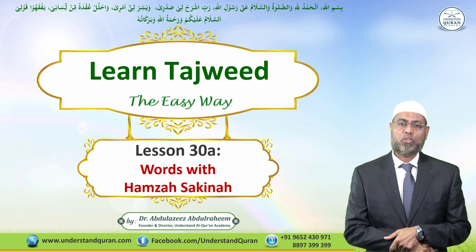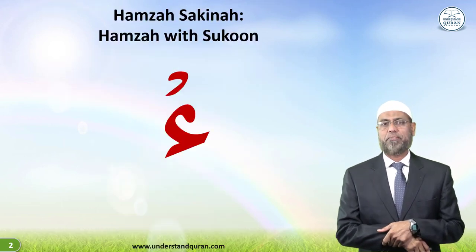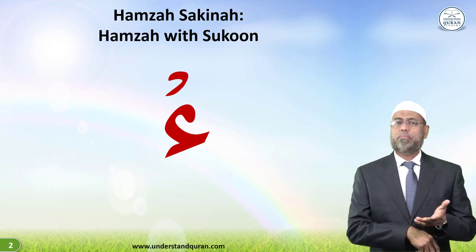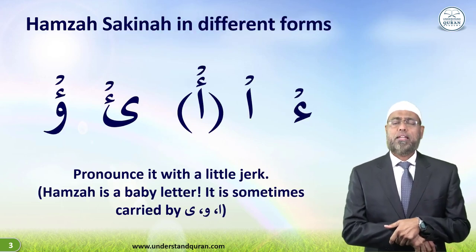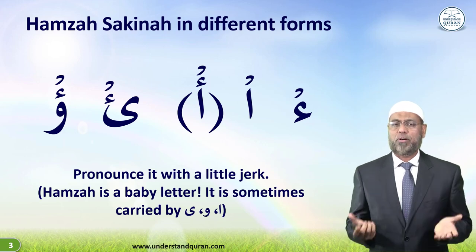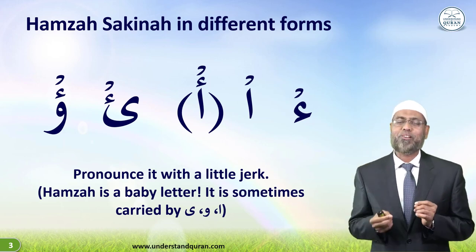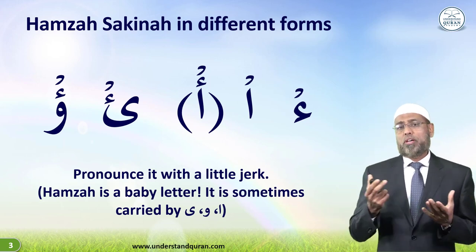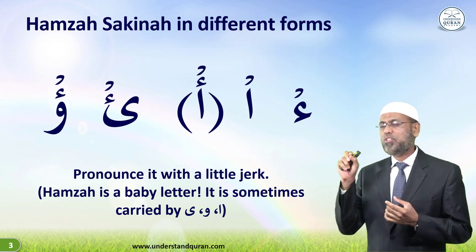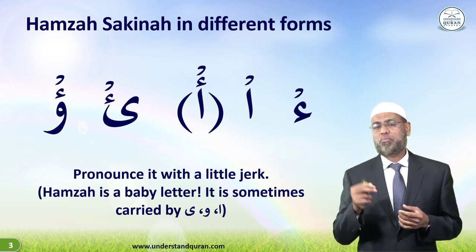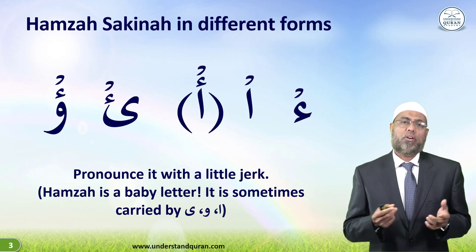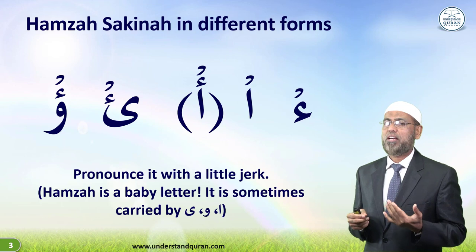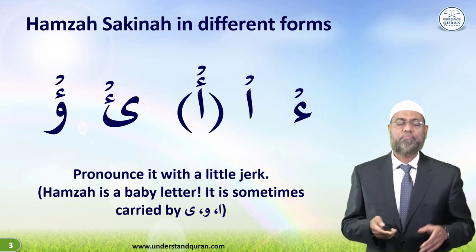Lesson 30A, in which we will take words with Hamza Sakina. What is Hamza Sakina? Hamza with sukoon is called Hamza Sakina. And Hamza Sakina occurs in different forms because Hamza is a baby letter, a small letter. So sometimes it is carried by alif or ya or waw. And in Indo-Pak prints, you don't write Hamza on top of alif, but in the Arab world, you write Hamza on top of alif. So in any case, all of these are Hamzas, and all of them sound alike.